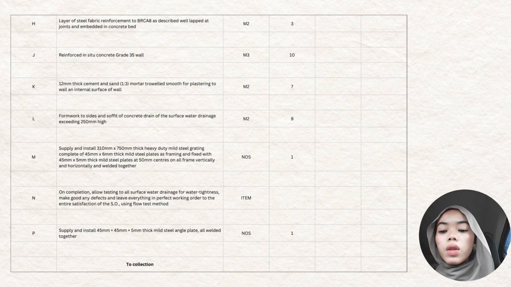Supply and install 310 mm multiply 750 mm thick heavy duty mild steel grating complete of 45 mm multiply 6 mm thick mild steel plates as frame and fixed in, the quantity is 1 number. On completion, allow testing to all surface water drainage for water tightness, make good any defect, and leave everything in perfect condition, the unit is item. Supply and install 45 mm multiply 45 mm multiply 5 mm thick mild steel angle plate, all welded together, the quantity is 1 number.